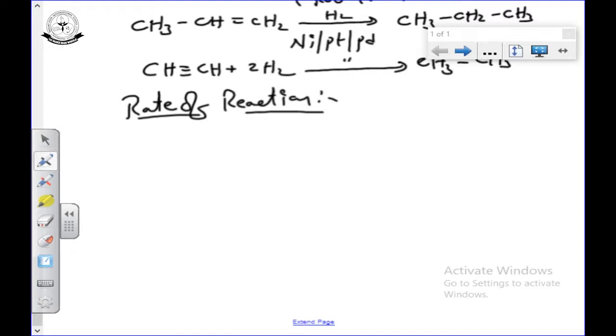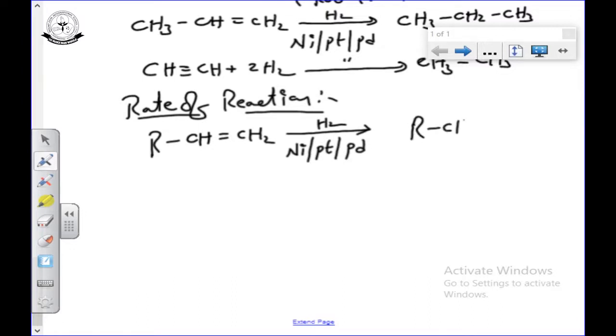I am going to write the general formula, CH double bond CH2. I am doing the hydrogenation in the presence of nickel or platinum or palladium. We can get alkane, CH2 single bond CH3.